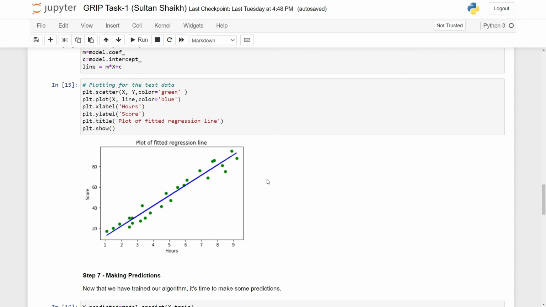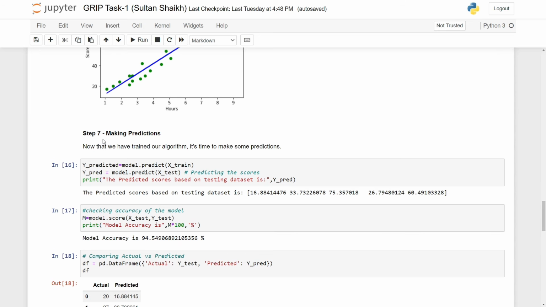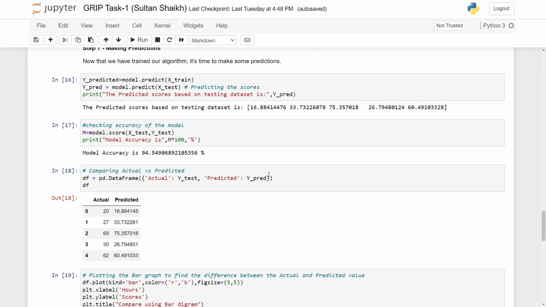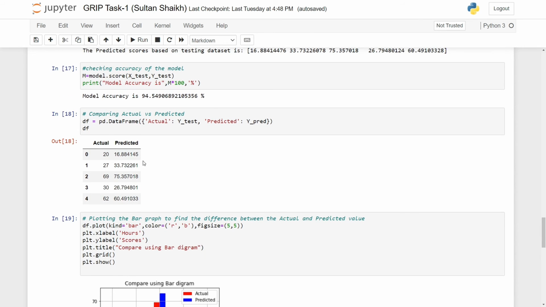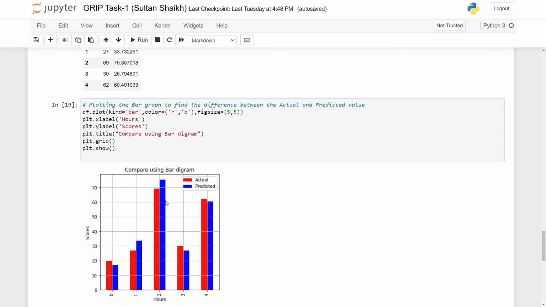Then we proceed to making predictions. So here we test our model by making predictions with the test dataset. And then we check the accuracy of the model, which is 94.5%. Further, we compare the actual values and the predicted values. Here we can visualize the difference between the actual value and the predicted value.